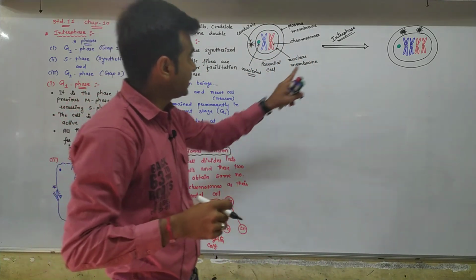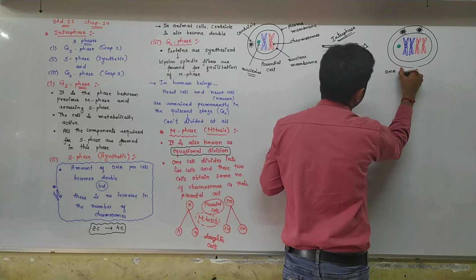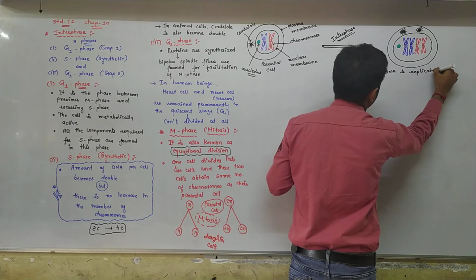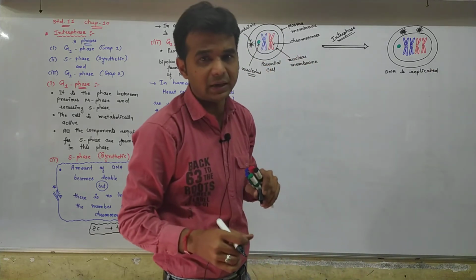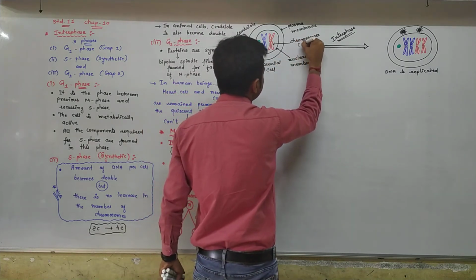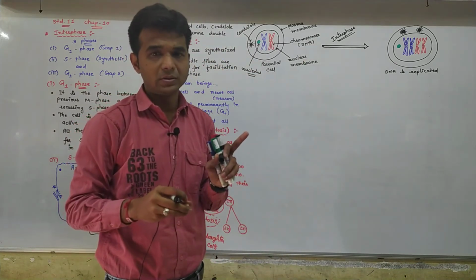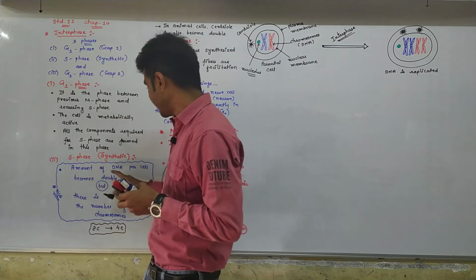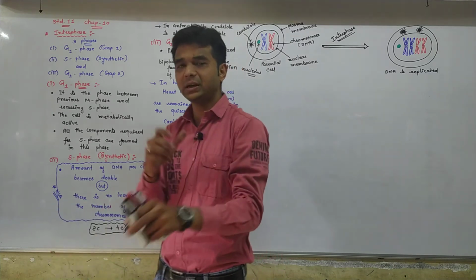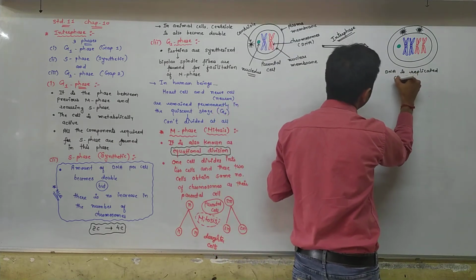So here, after the interphase stage, what happened? DNA is replicated. Dear students, please understand in this way: here I had written a chromosome, so you consider it as a DNA. Yes, so DNA becomes double. Previously I told you that the DNA becomes double but there is no change in the number of chromosomes. So DNA is replicated, so it becomes double.